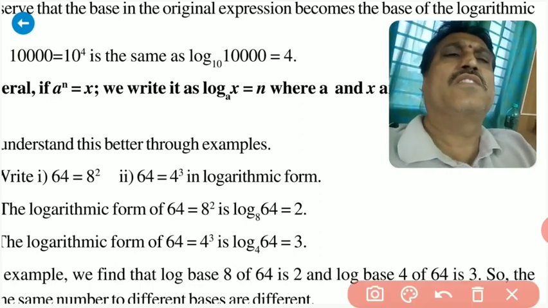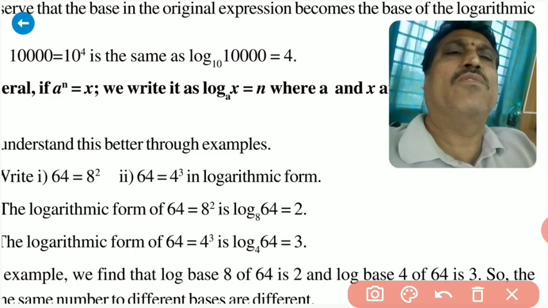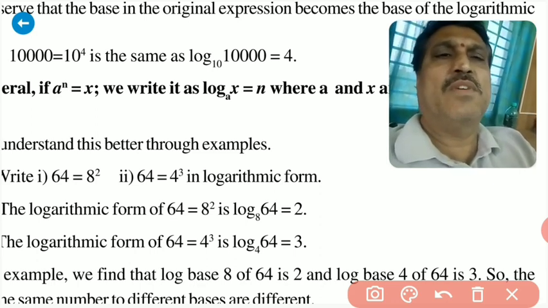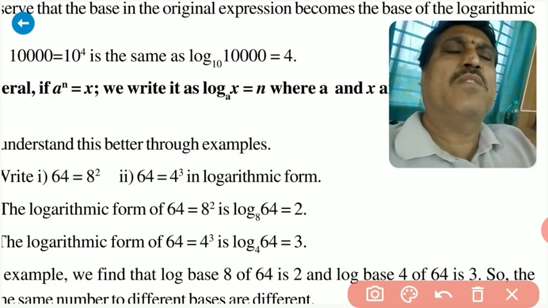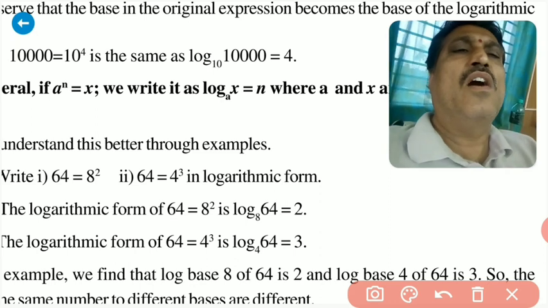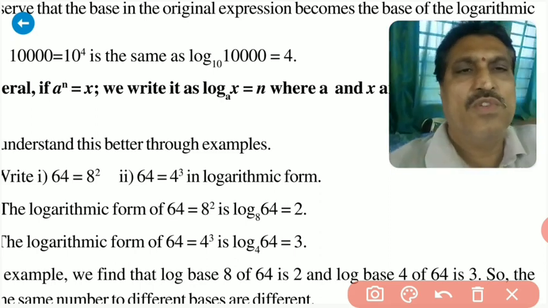Here, 64 is there, and in 8 square, 8 is the base and 2 is the power. This base becomes the base in logarithmic form also. In a similar manner, the exponent of the 8 becomes the answer to log 64 to the base 8.